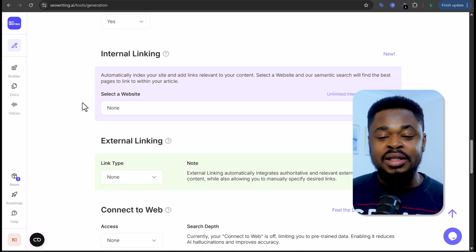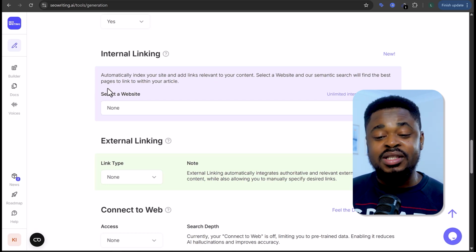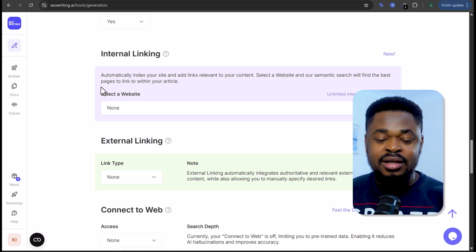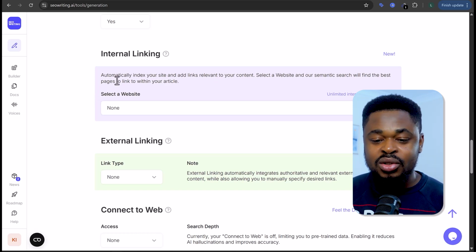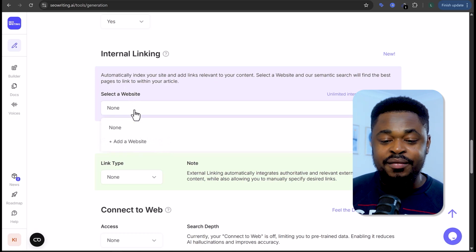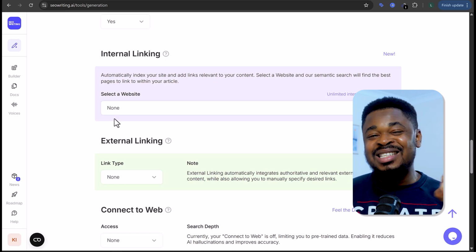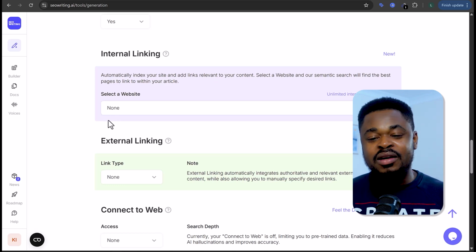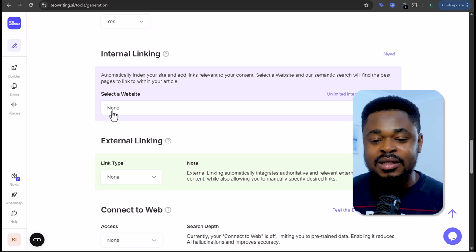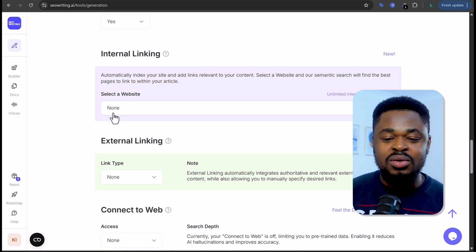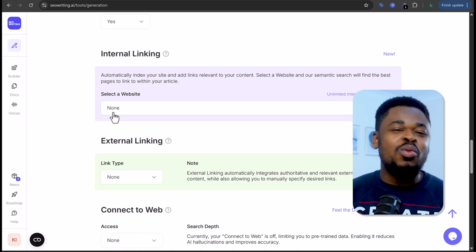So the next, in internal linking, you can automatically index your site and add links relevant to this particular blog post here, right? The AI will automatically do it. So you can just select your website. If you have not added the website, you can add the website. And then once you select that website, the AI is going to automatically select pages or blog posts that have already been created on the website and link it internally to the blog post, which is really good for SEO. That means this thing is just doing all the work for you.